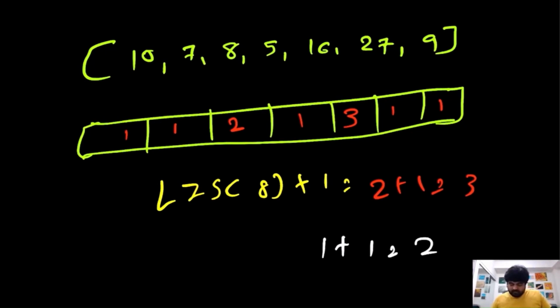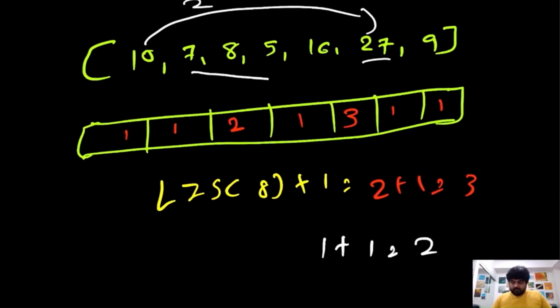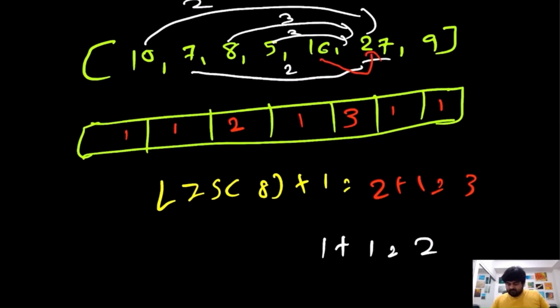So again, the next value is 27. 27 is greater than all the other values. So if we do 10 to 27, we would find the value as 2. We'll do 7 to 27, we will find the value as 1 plus 1, again 2. We will do 8 to 27, we would find the value 2 plus 1 as 3. Again we will do 5 to 27, the value we would find would be 2. And at the end we would do 16 to 27, and we know that the value at 16 is 3. So we would be able to find the value as 3 plus 1.